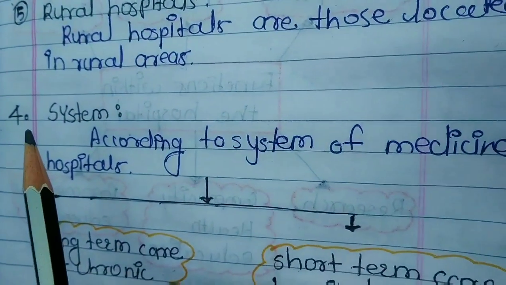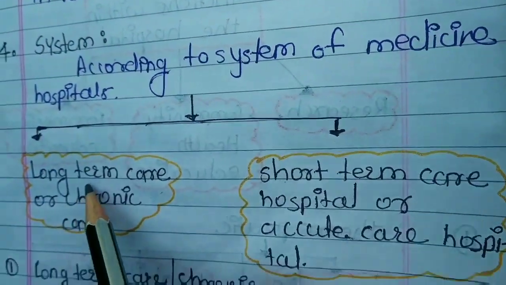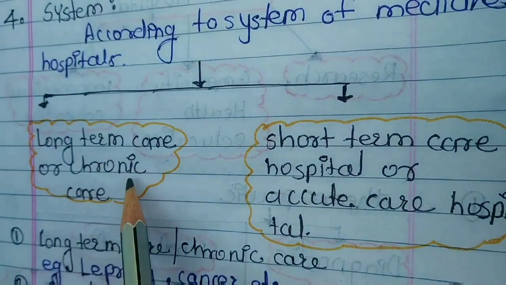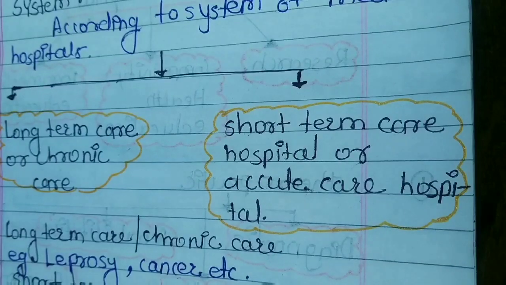The fourth type of hospital is S for system. According to system of medicine, hospital has 2 types, which is long-term care or chronic care hospital. Second one is short-term care hospital or acute care hospital.